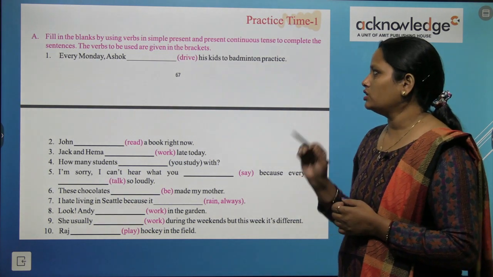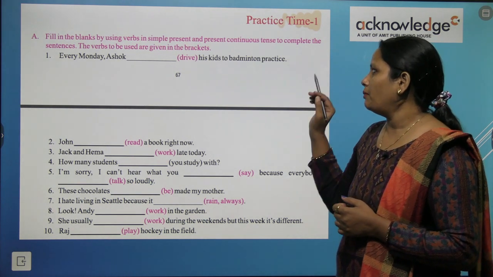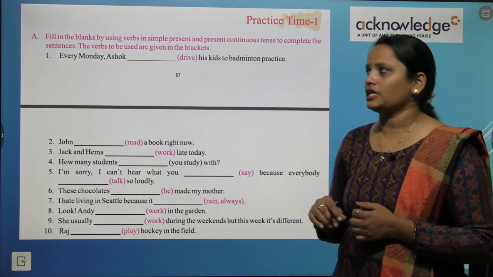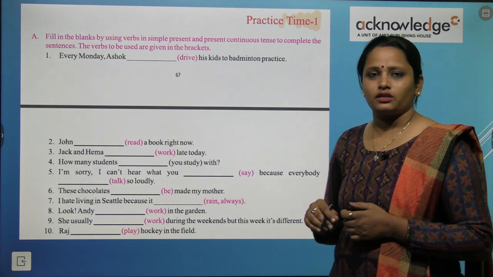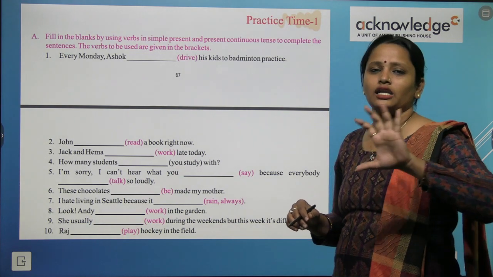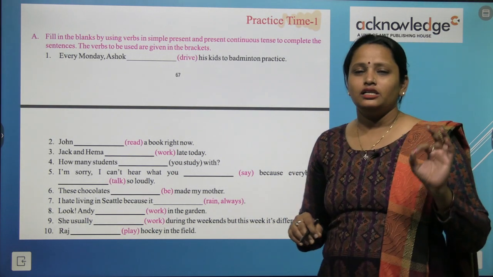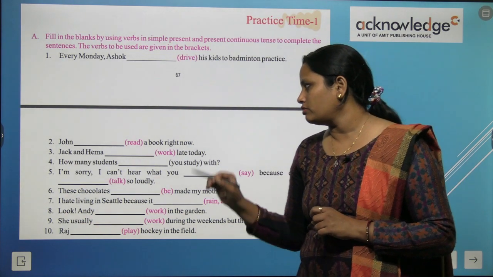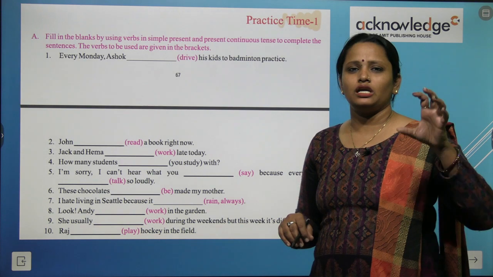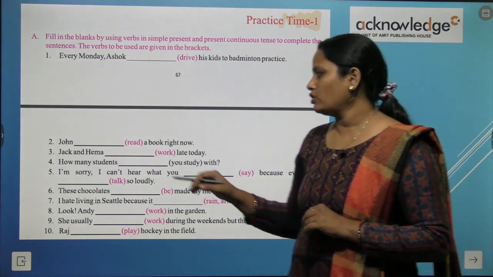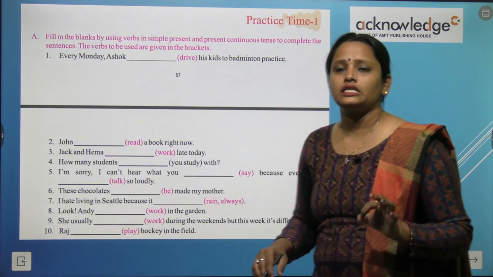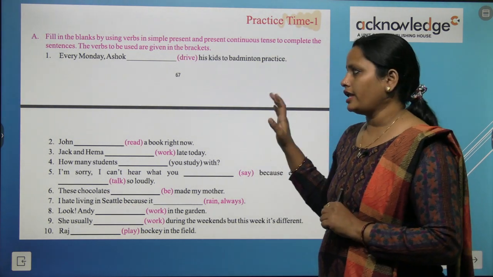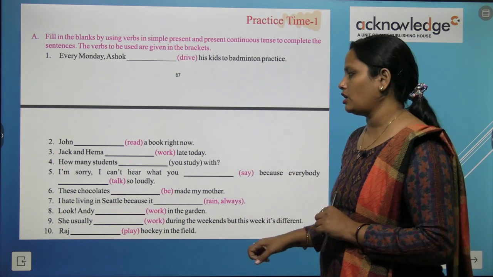Every Monday, Ashok (drive) his kids to badminton practice. So हर मंडे को अशोक drives his kids to badminton practice. So हर मंडे को वो जाता है, अभी जा नहीं रहा है. So here we have to write drives. John (read) a book right now. अब John अभी ये काम कर रहा है. So here we are going to write John is reading a book right now. So यहाँ पे is आएगा. So children, like this you have to do the rest of the questions.